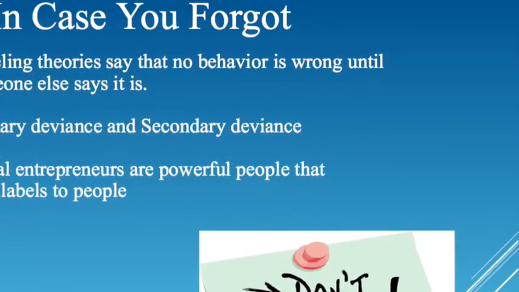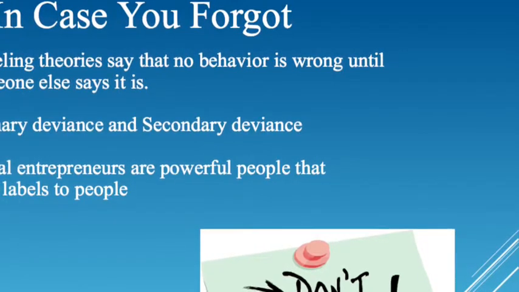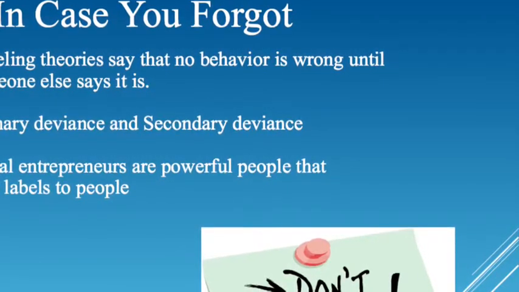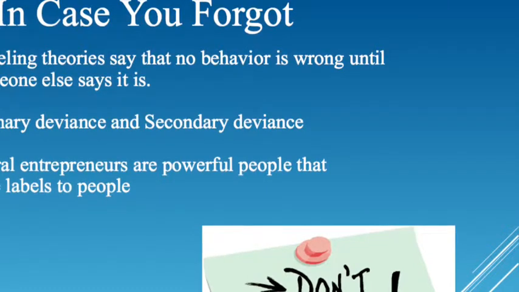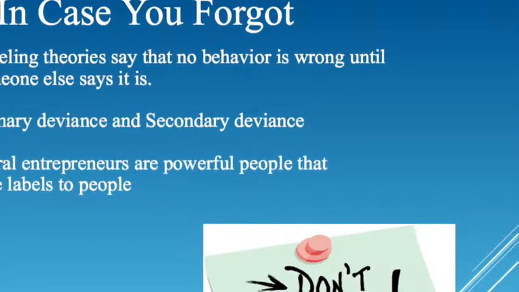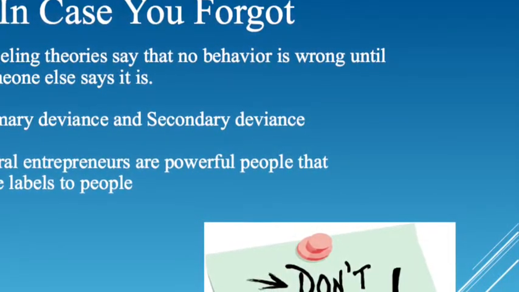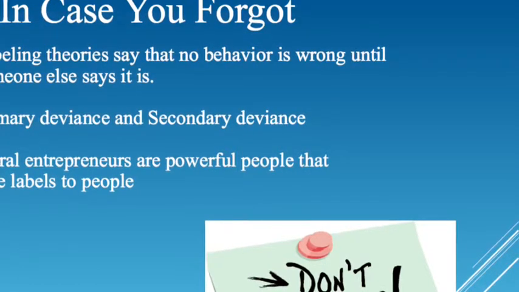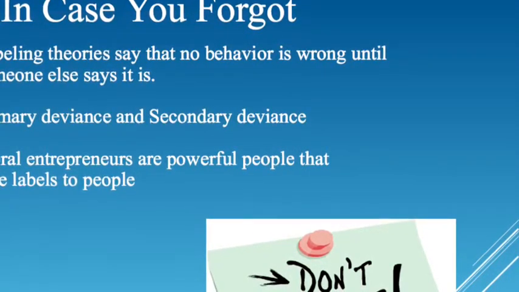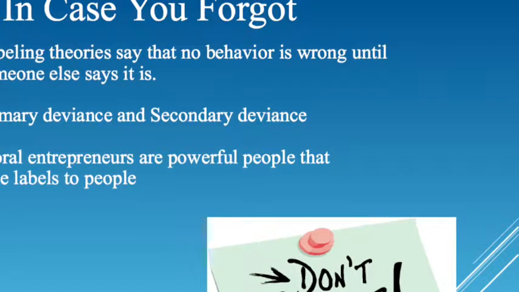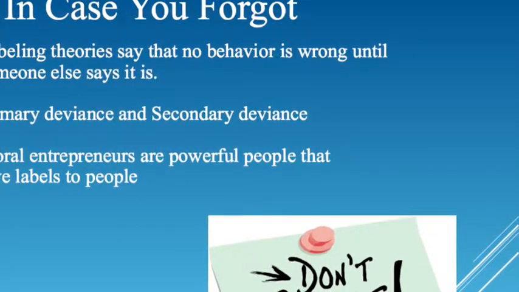The labeling theory states that no behavior is wrong until somebody else says it is. Primary deviance is the act of being given a label by a person of authority, and secondary deviance is when a person accepts a label they are given and begins to fulfill it. And finally, moral entrepreneurs are people in power that create labels for the people without power.